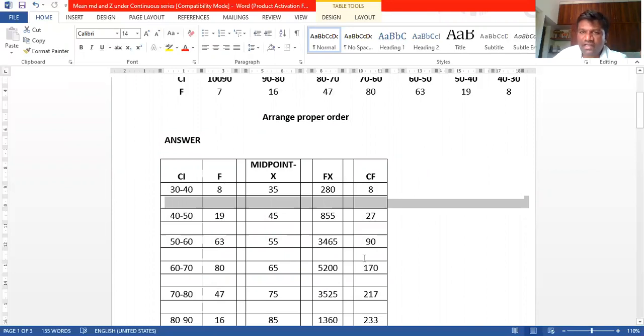You can make a separate table for the mean, a separate table for the median, and a separate table for the mode, or do it in one format or one table, that is left to you. Okay, this is very, very important for the 14 marks.